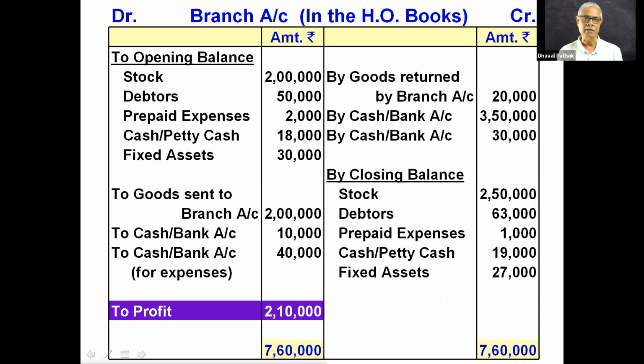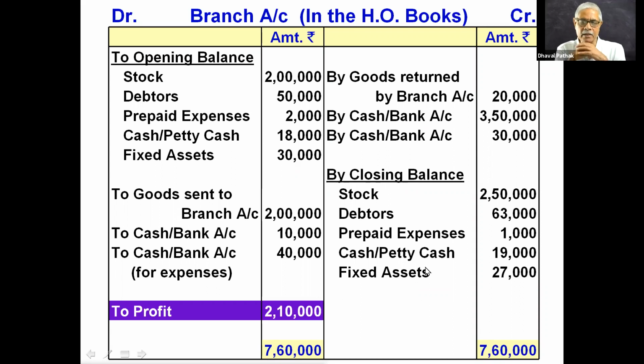Stock at the end, debtors at the end, prepaid expenses at the end of the accounting period, petty cash at the end of the accounting period, fixed assets at the end of the accounting period. For that, I taught you the journal entry: stock account debit, closing debtors account debit, prepaid expense account debit 1,000, petty cash account debit 19,000, fixed assets account debit 27,000, to branch account credit the total. These journal entries were explained to you.